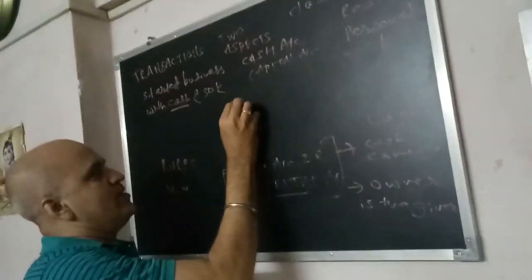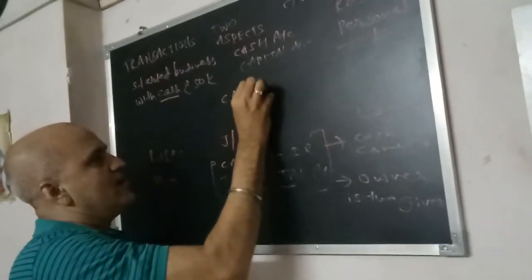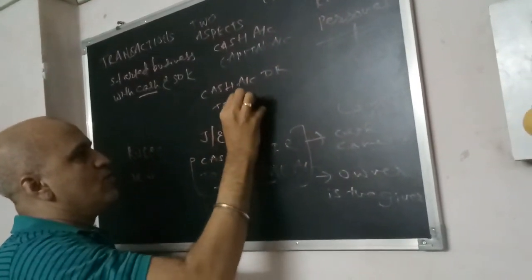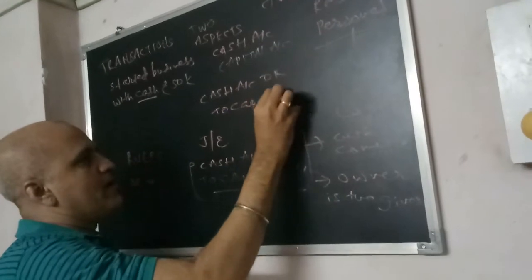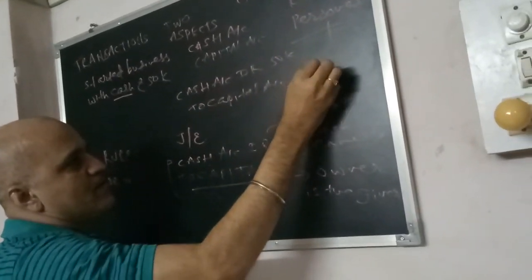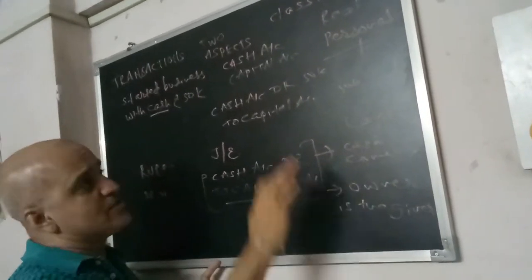So the entry will be cash account debit to capital account, 50,000. This is the journal entry.